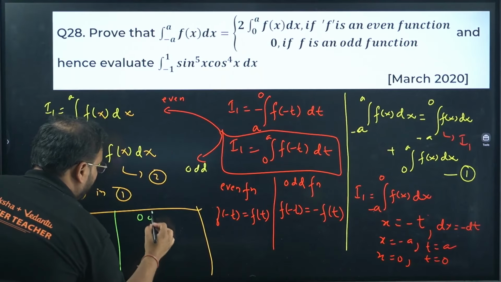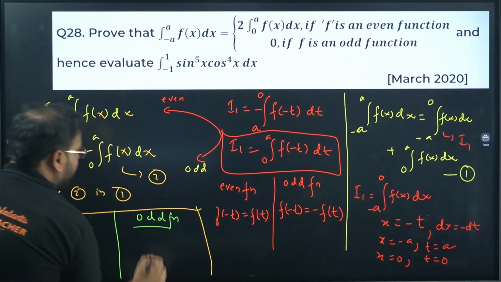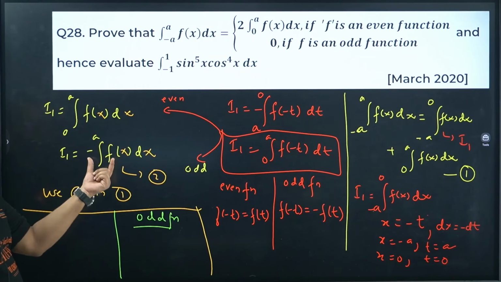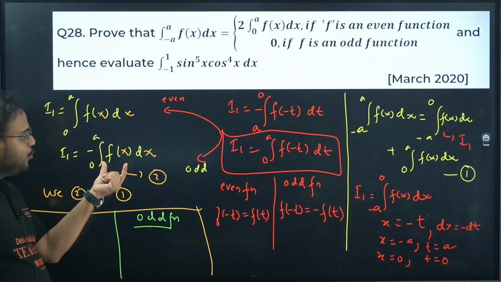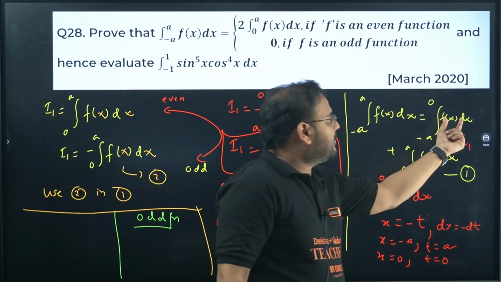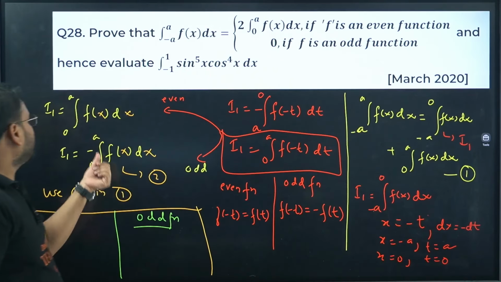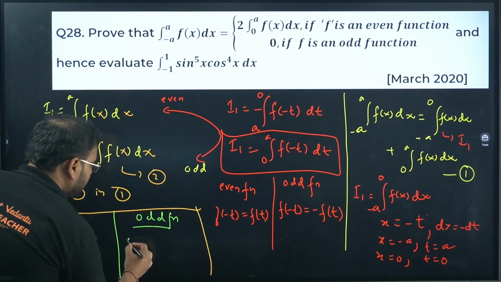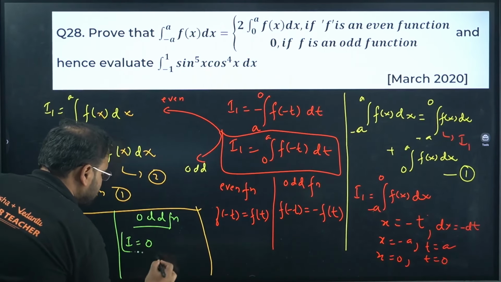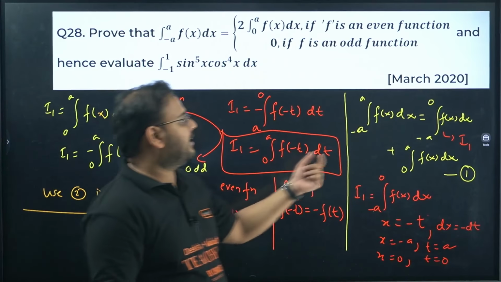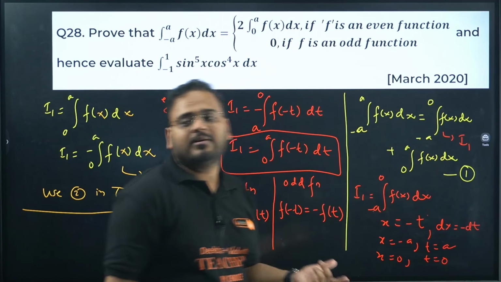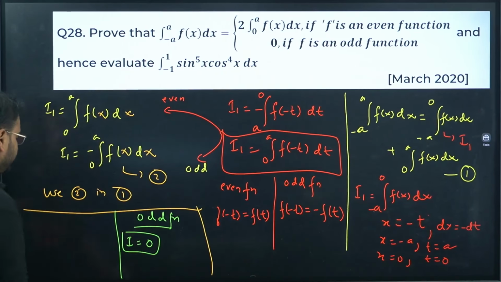For odd function, we'll have negative I1. So if you combine 2 in 1, this will become negative of this 0 to a fx dx minus 0 to a fx dx. I'll have I equals to 0 in that case. When you put here negative value, this and this will cancel. You have this as 0.